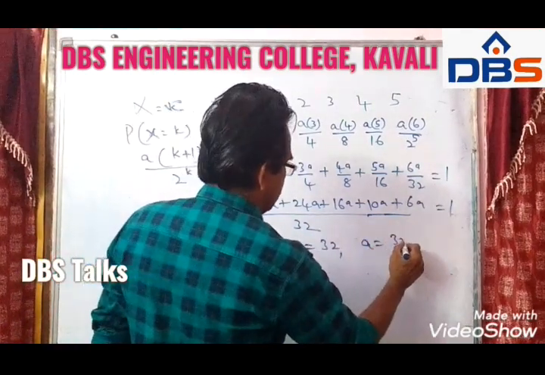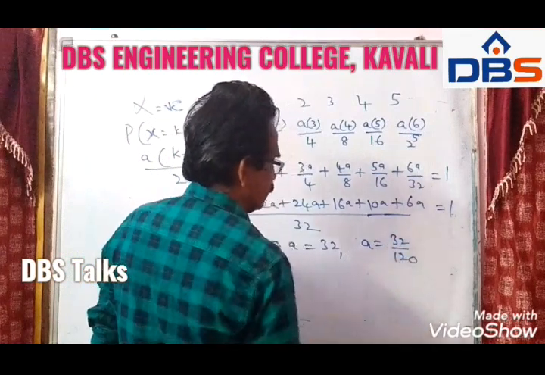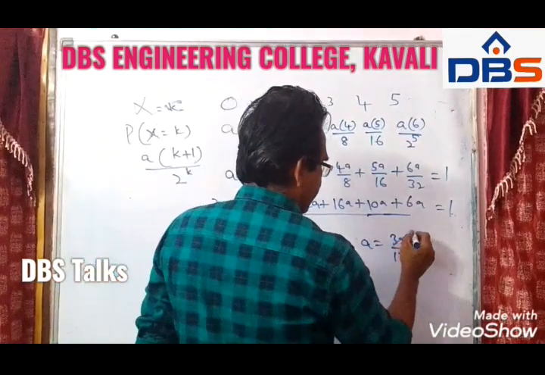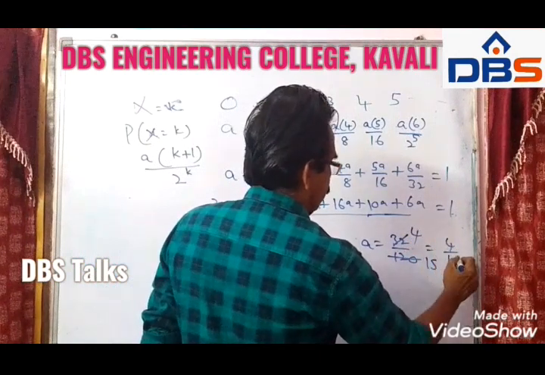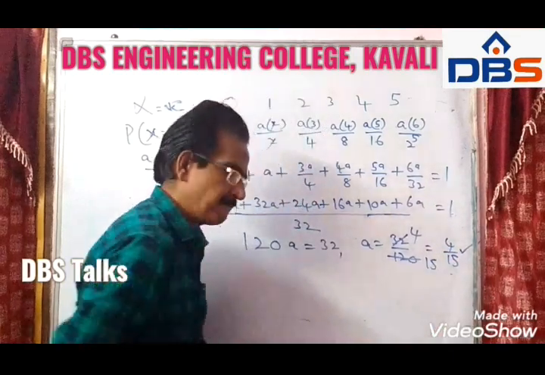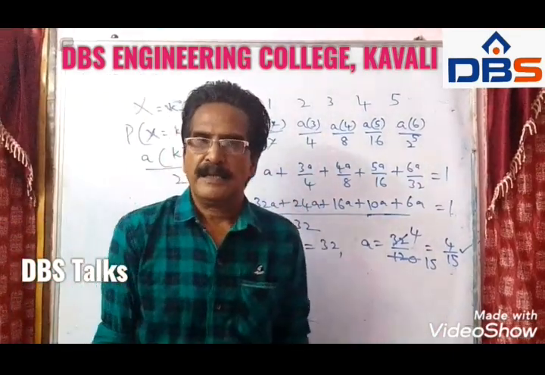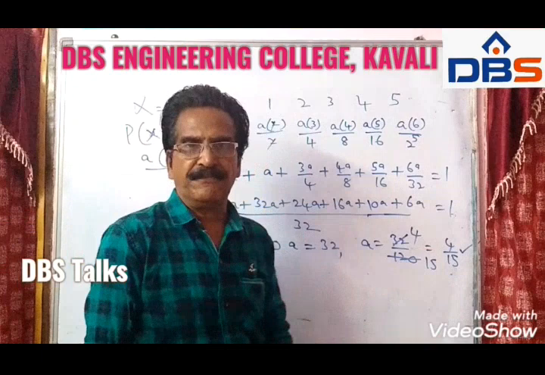A is equal to 32 by 120. 8 4s, 8 15s. A is equal to 4 by 15, friends. A is equal to 4 by 15.